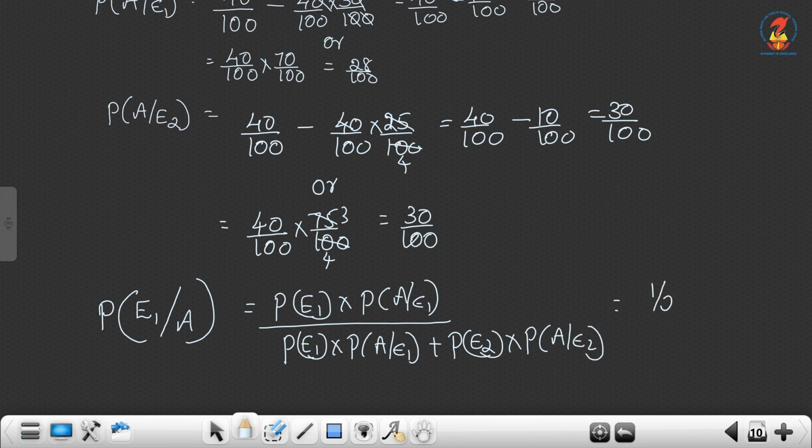P of E1 is half, A given E1 is 28 by 100. So 1 by 2 into 28 by 100 plus 1 by 2 into 30 by 100.